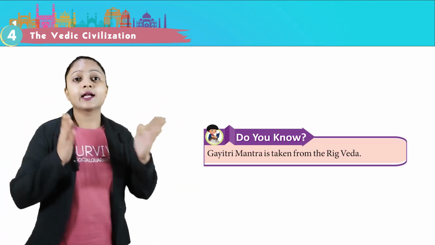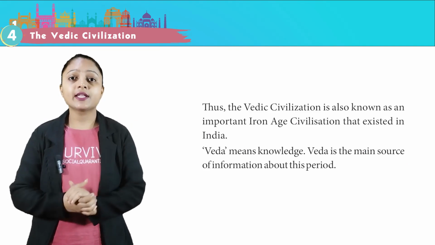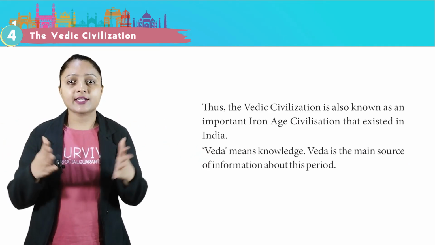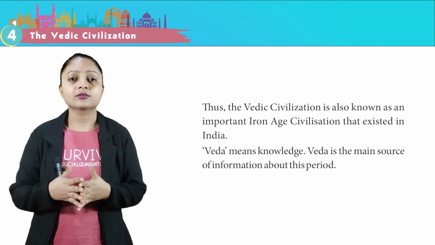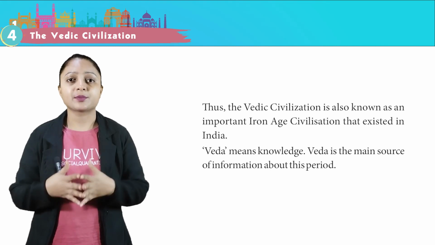Do you know? Gayatri Mantra is taken from the Rig Veda. Thus, the Vedic civilization is also known as an important Iron Age civilization that existed in India. Veda means knowledge. Veda is the main source of information about this period.